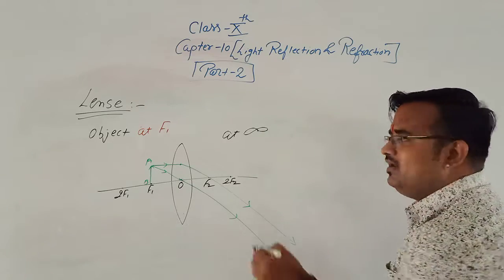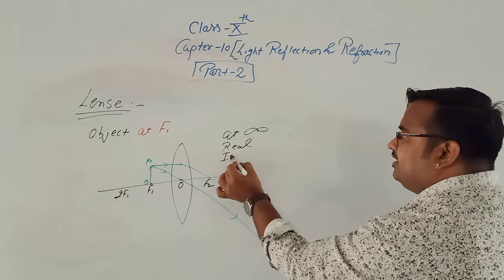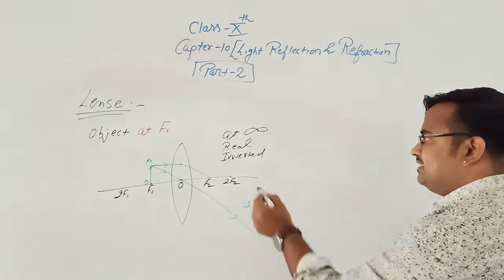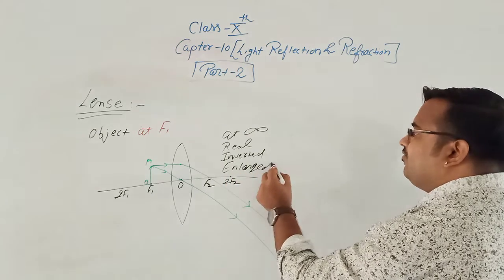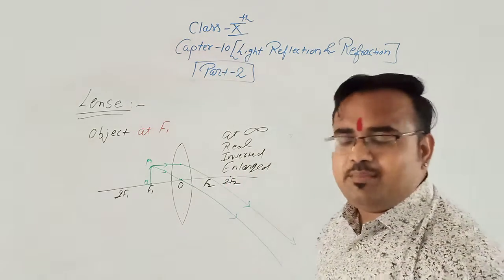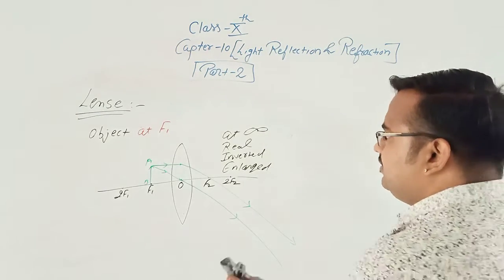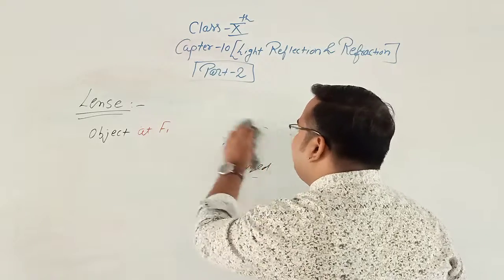Where is the image formed? Infinity. What is the nature? Real and inverted. And what is the size? Enlarged, or we can write a highly magnified image will form. Clear?